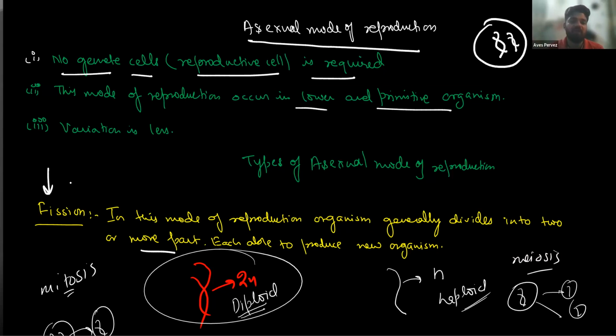So we are just studying fission here, not binary fission and multiple fission. We are just studying the definition of fission only. So it divides into two or more parts, and each is able to produce new organisms. Note it down.